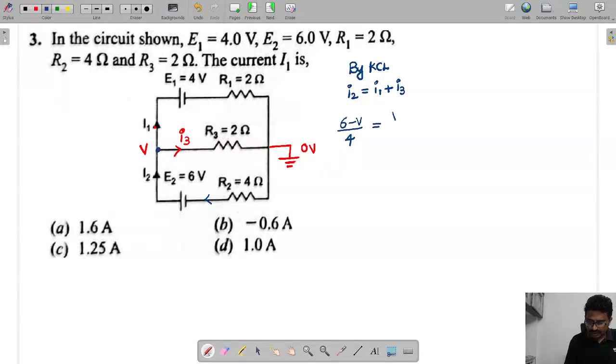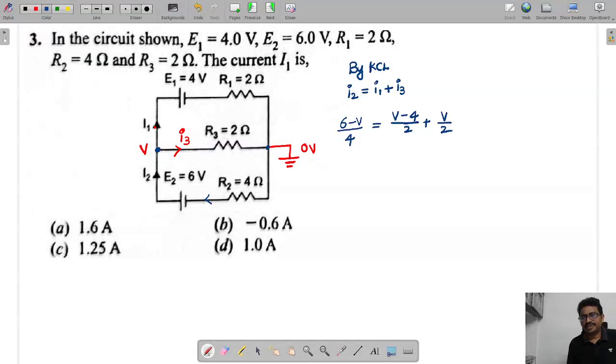I1 is V minus 4 by 2, plus I3. That is V by 2. This branch current is V minus 0.